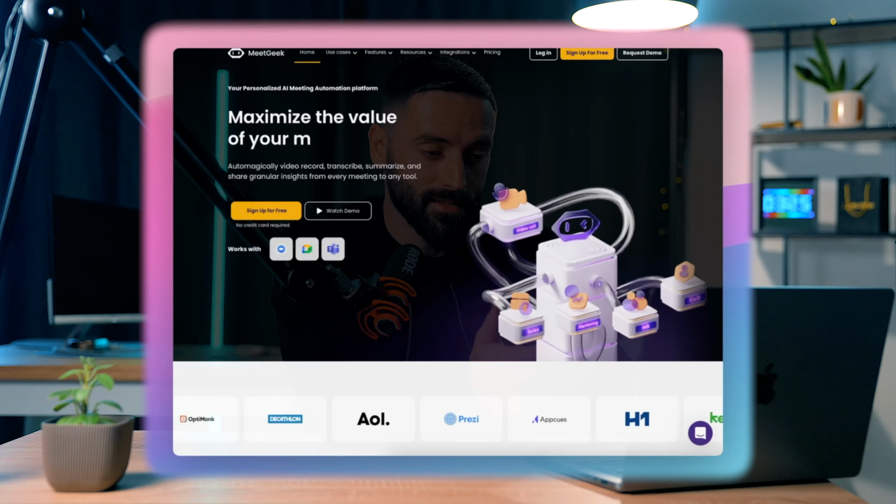I do wish it were possible to join a meeting without actually having the meeting assistant join with you. More of a covert way of transcribing these calls would be awesome. But aside from that, I think it's very useful. I'd give it a 4 out of 5. The reason that I don't give it a little bit higher is because some of the UI and UX is a little difficult to get used to at first, but once you do, it's easy to get up and running.